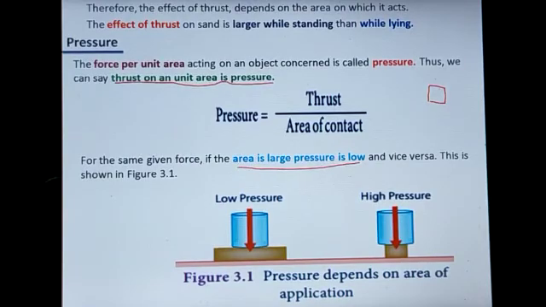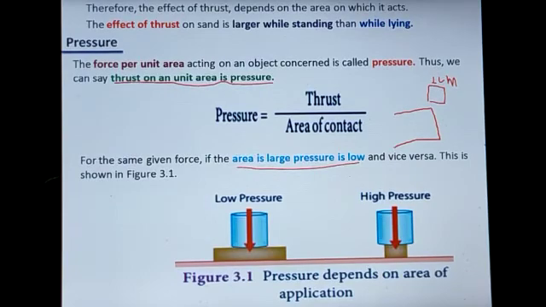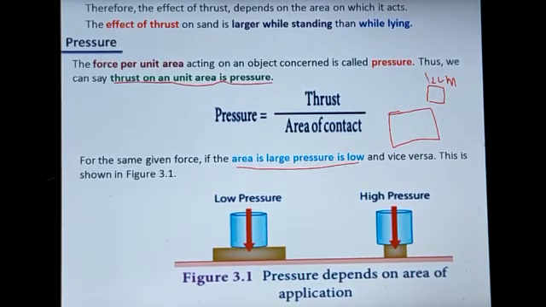Here this is a smaller area, 1 square centimeter. Now we can apply the same force to a large surface area also, approximately 4 or 5 times greater than 1 square centimeter. Now the pressure value becomes low.